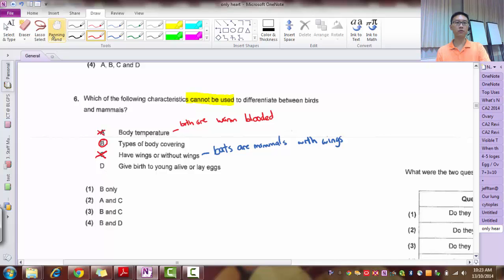How about give birth to young alive or lay eggs? Do all birds lay eggs? Are there mammals that lay eggs? Yes, there is. This one you should know. The platypus. So the platypus lays eggs, so this is not true as well. So that's why the answer is 1.